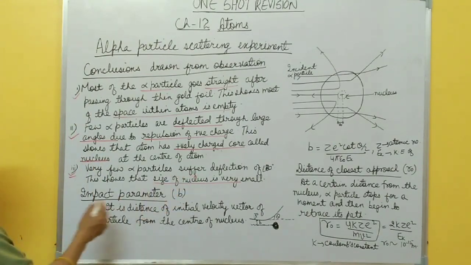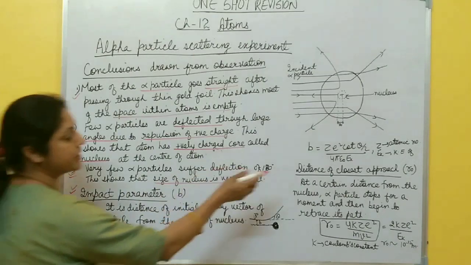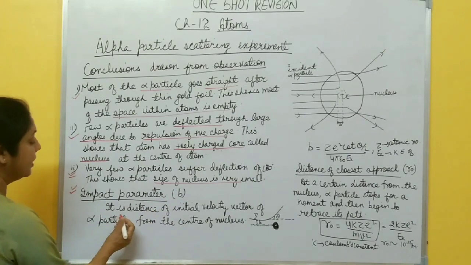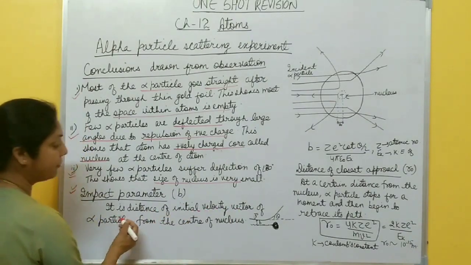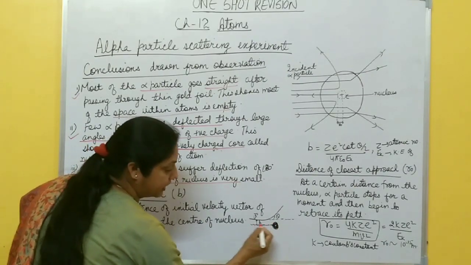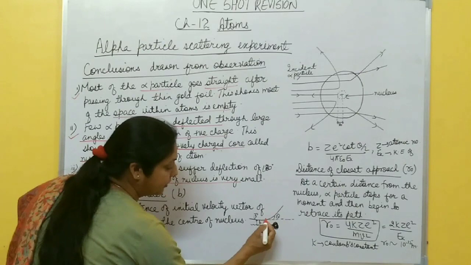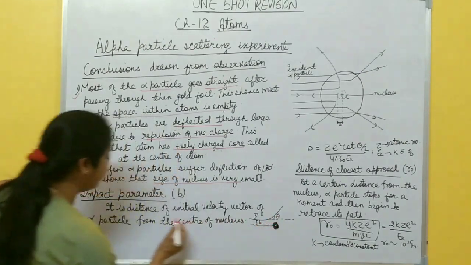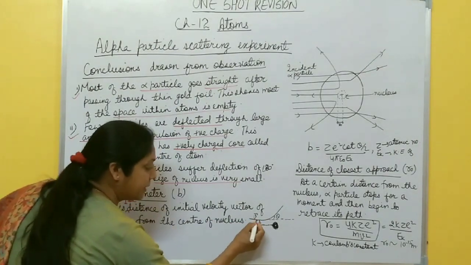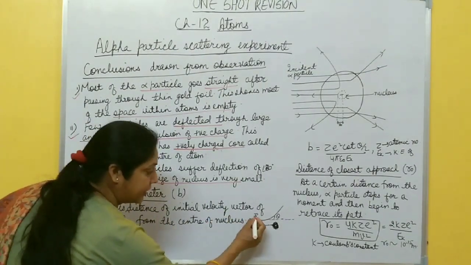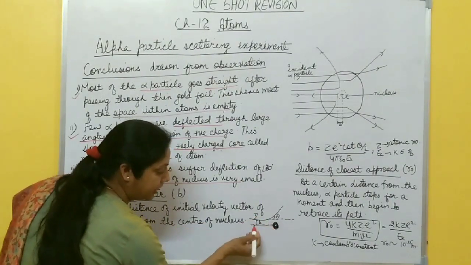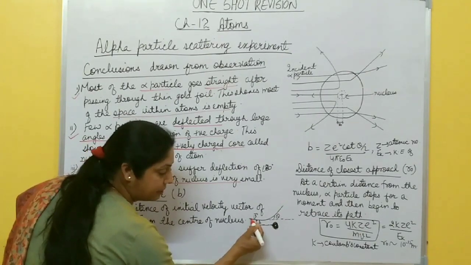Now there are two important definitions. One is impact parameter, another one is distance of closest approach. What is this impact parameter? It is denoted by b. Suppose this one is the nucleus and this is the center of the nucleus. Now an alpha particle is moving and enters this thin gold foil. So it is the perpendicular distance, you can write perpendicular distance, this distance. It is the perpendicular distance of the initial velocity vector v of the alpha particle from the center of the nucleus. This one is the center of the nucleus and this alpha particle is moving with some velocity vector v.